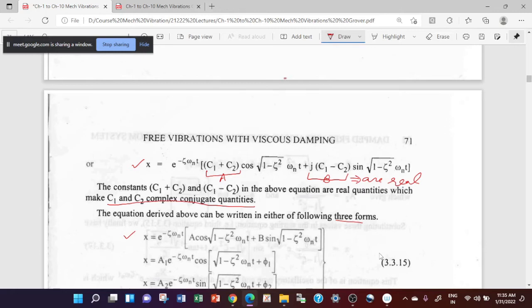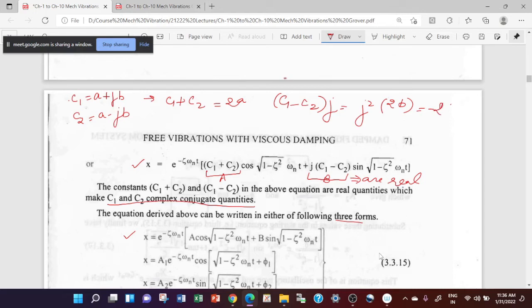If I assume C1 is equal to A plus JB and C2 is equal to A minus JB, then your C1 plus C2, so your C1 and C2 are complex conjugate quantities, becomes 2A, and your C1 minus C2 into J will become J square into B, 2B. It becomes minus 2B here.